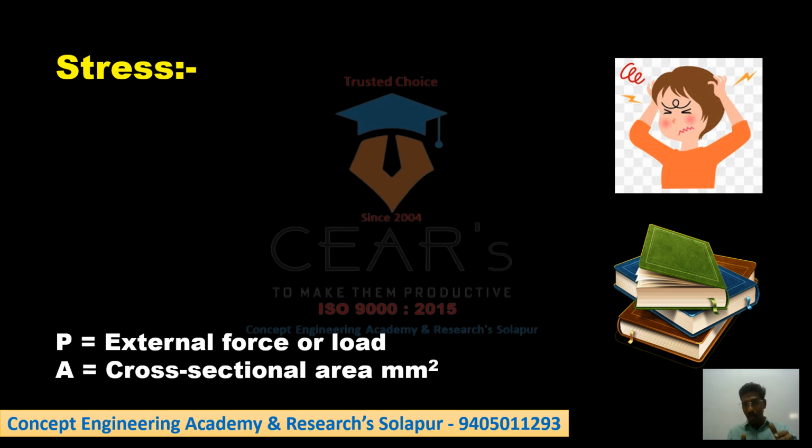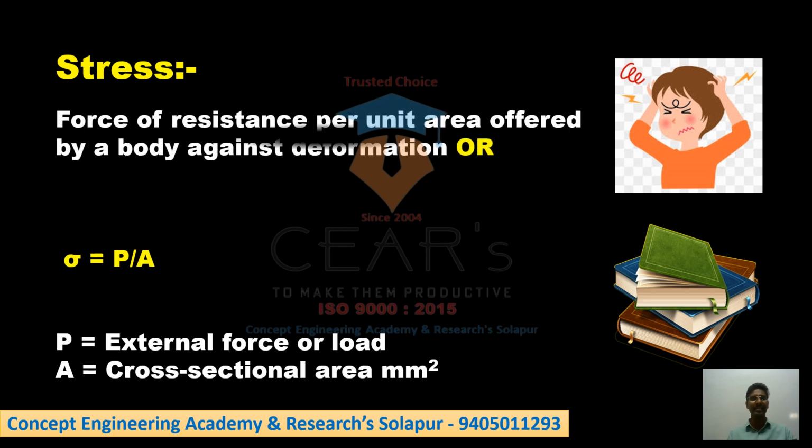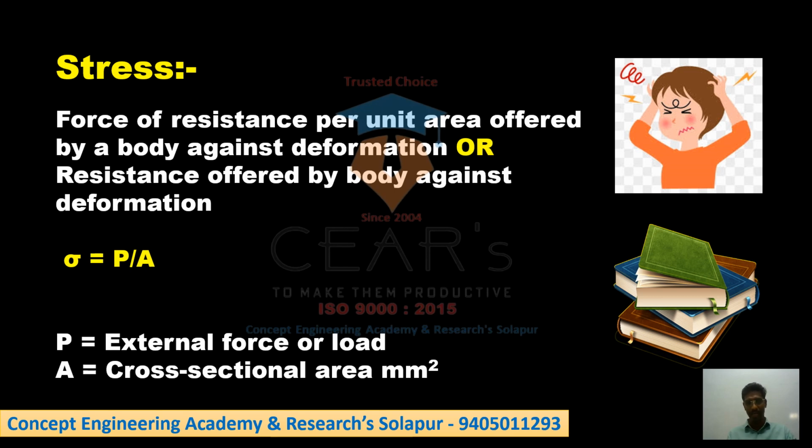The external load has come, on what is it going to act? It is going to act on the cross section. So the load divided by the cross sectional area, that term is called stress. The stress is nothing but the internal resistance offered by the body against deformation. You can mathematically say that stress is nothing but the load per unit cross sectional area, right?